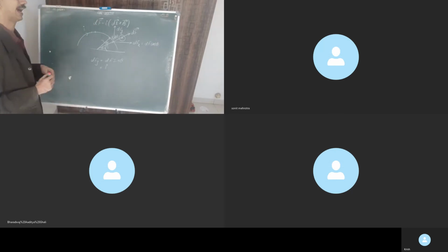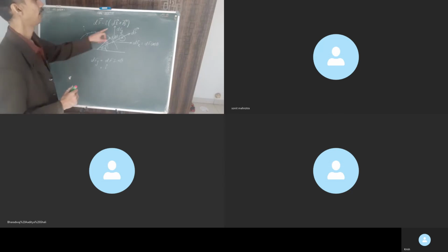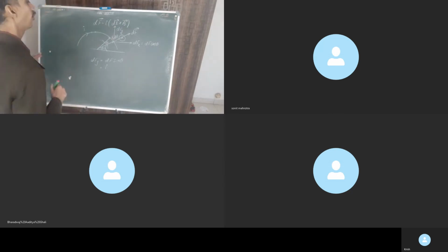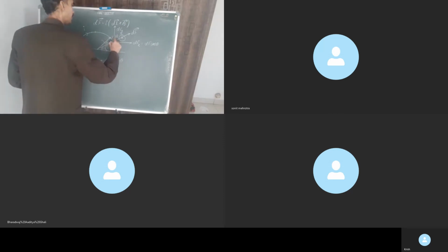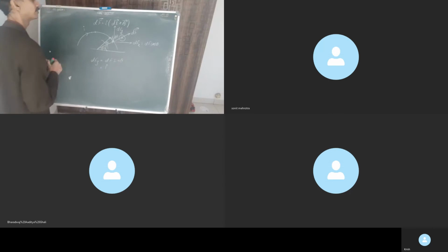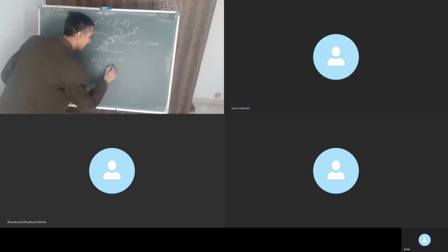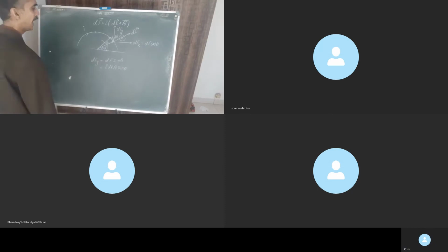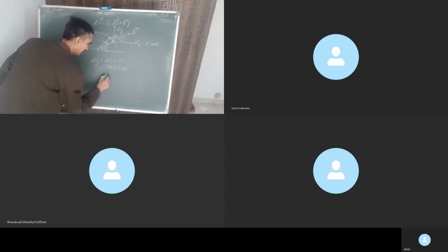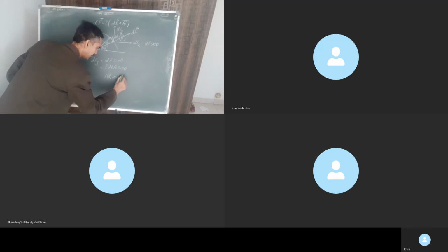Can anyone help me with the angle between dl and B? What is the angle between dl and B? dl is on the board and B is perpendicular to it. Correct, 90. So with the angle between dl and B being 90 degrees, this gets us I dl B sine of the angle theta. We can change dl by R d theta. Agreed? Yes, sir.